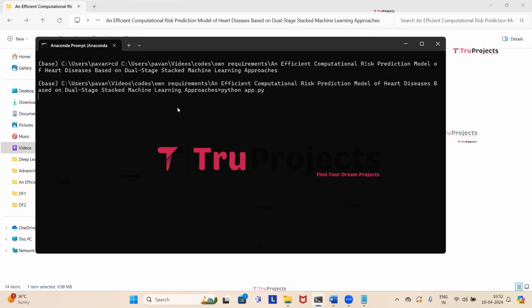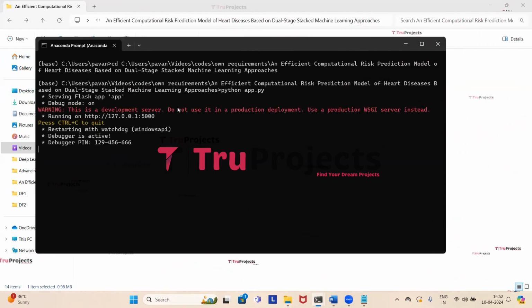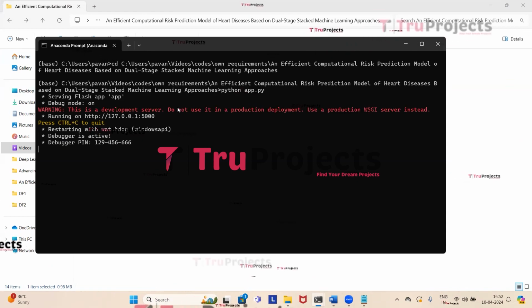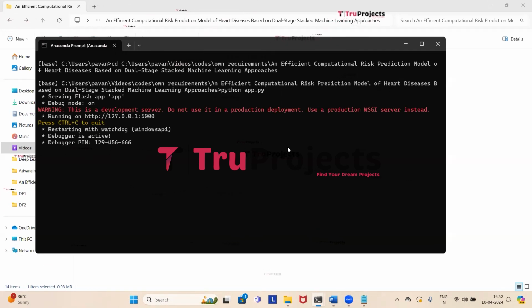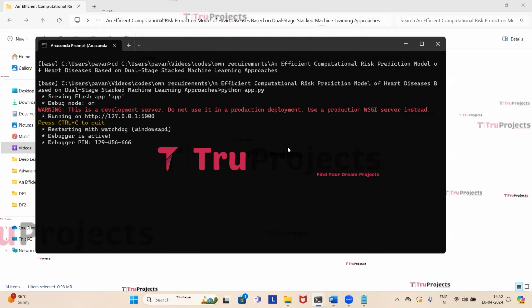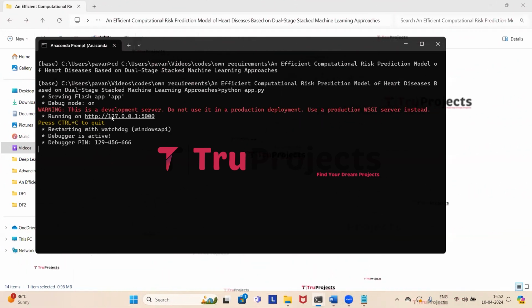This command will execute the Python script and check for syntax errors or logical issues. So after running the app.py file, the Flask framework will host the application locally at the default address, which is localhost and the port, unless configured differently. So now we need to copy this local link provided by the framework and paste it in any web browser.